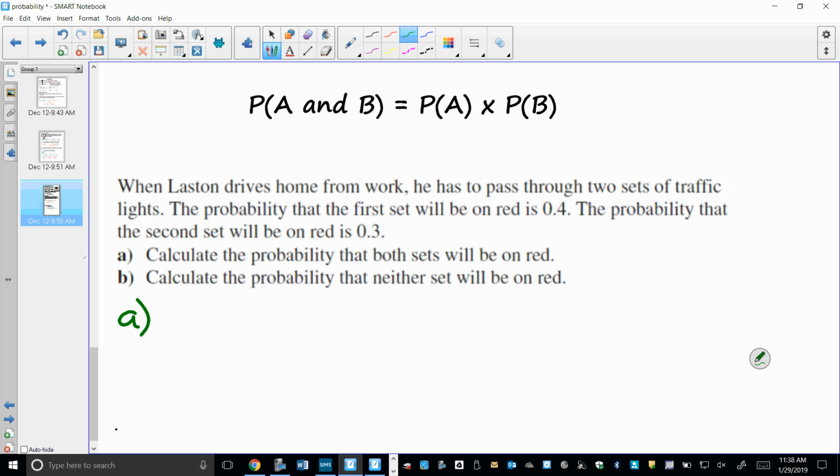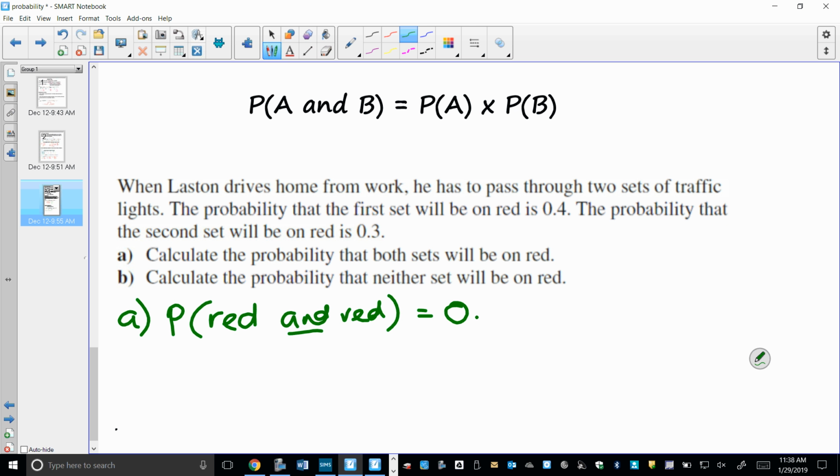So, does the probability of one event affect the other? If one is red, does that mean the other one is definitely going to be red? No, so these are independent events. You happy with that? So that means that if I'm trying to find the probability that both will be red, it means you're finding the probability that we've got red on the first one and red on the second one, which means I'm going to be multiplying these two probabilities together.